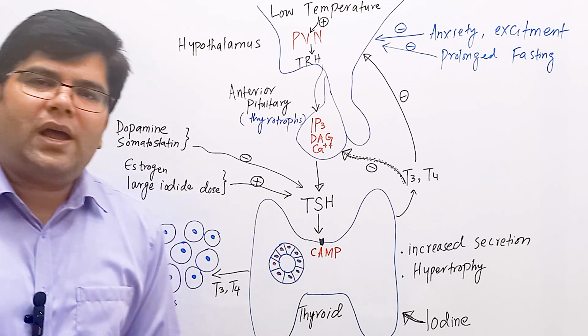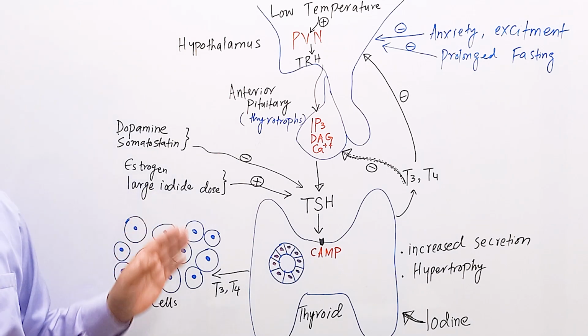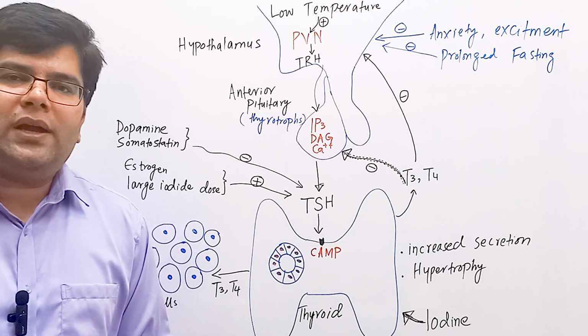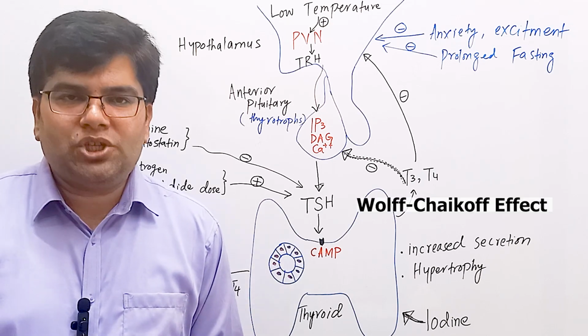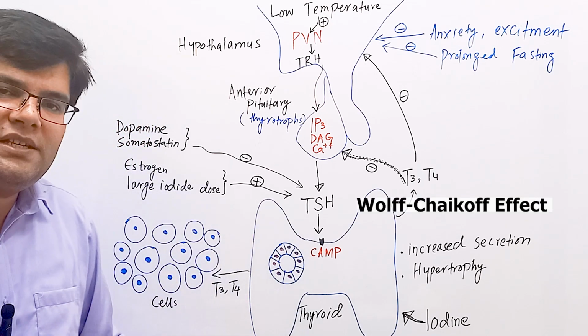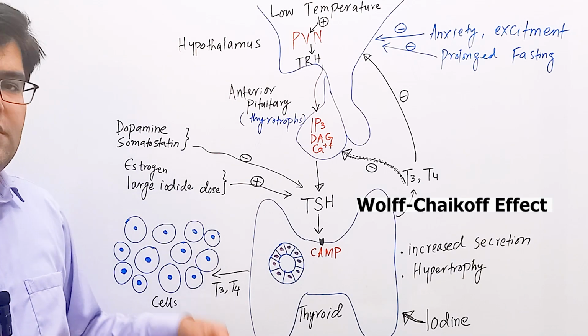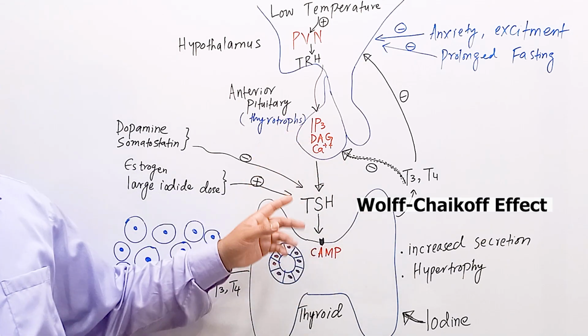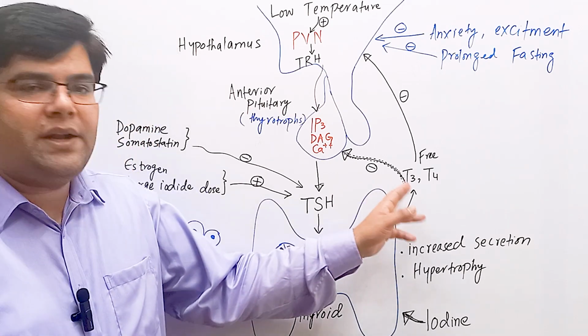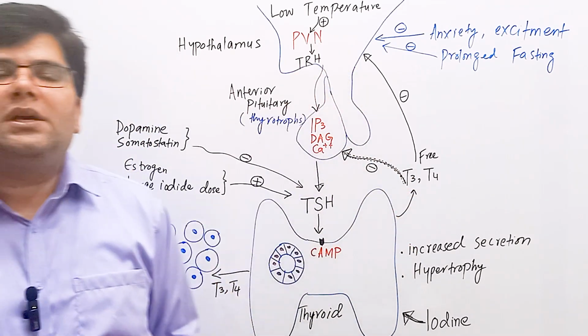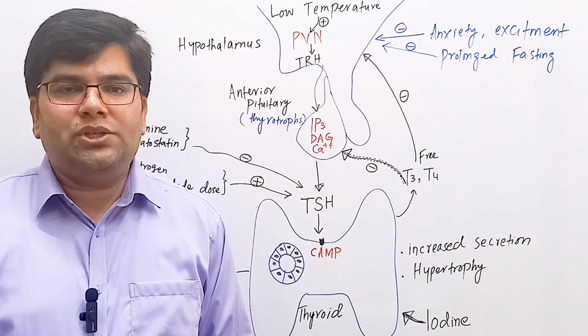If large doses of iodide are given to a person, this has inhibitory effect on the synthesis of thyroid hormones, which is called the Wolff-Chaikoff effect. And because there is decrease in production of T3 and T4 hormone, this decreases the negative feedback and increases the production of TSH hormone from the anterior pituitary. The effect of free T3 and T4 hormones on the hypothalamus is important for long range adjustments of thyroid hormone secretion.